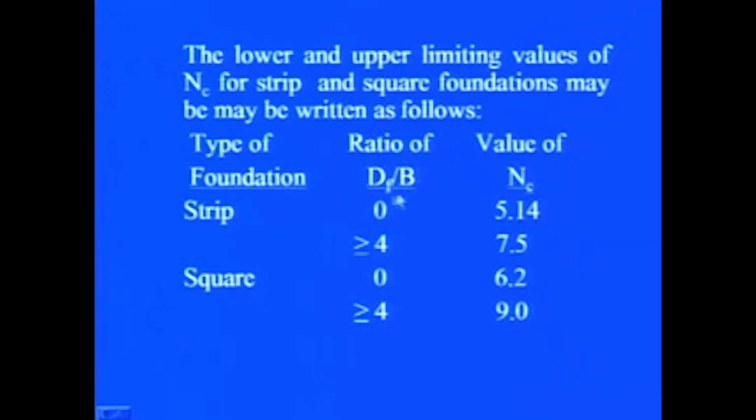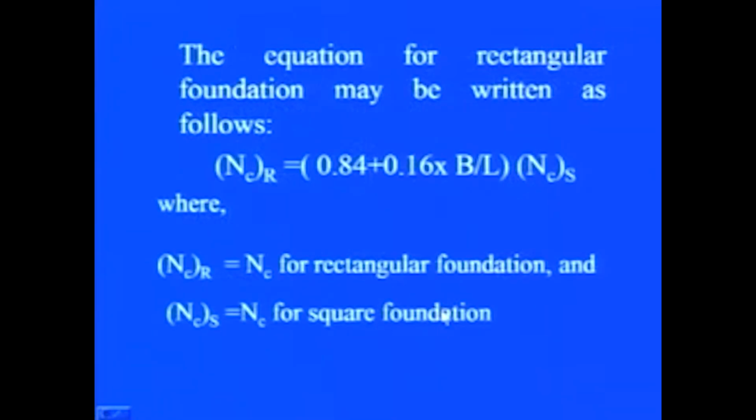and for different ratios of Df by B. For the strip footing, for 0 it will be 5.14, and if it is greater than or equal to 4 it is 7.5. For square footing, if Df by B is 0 then it is 6.2, and if it is greater than or equal to 4 it can be taken as 9.